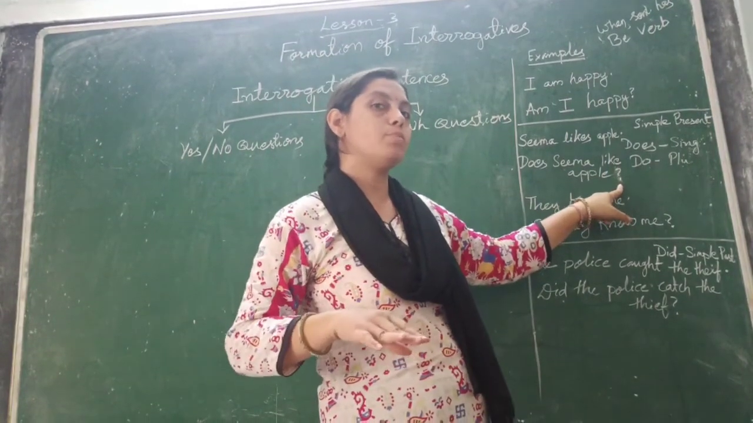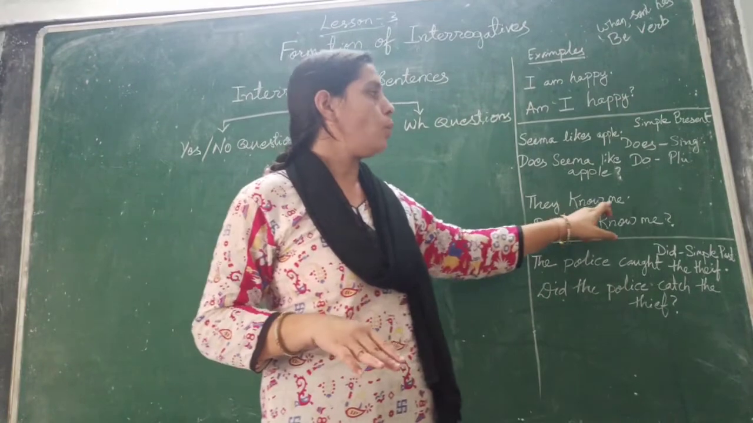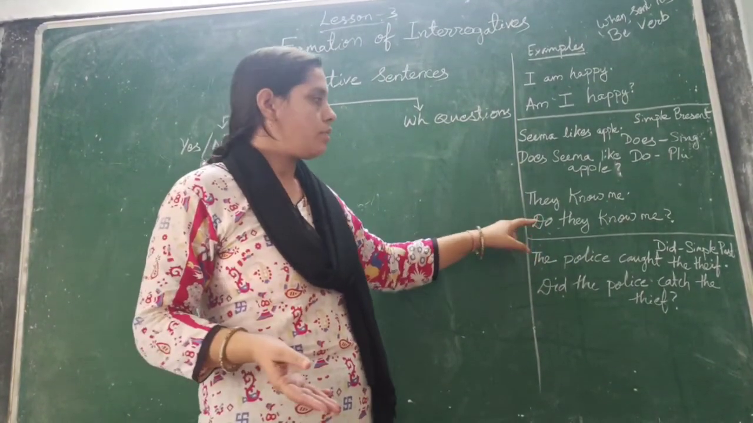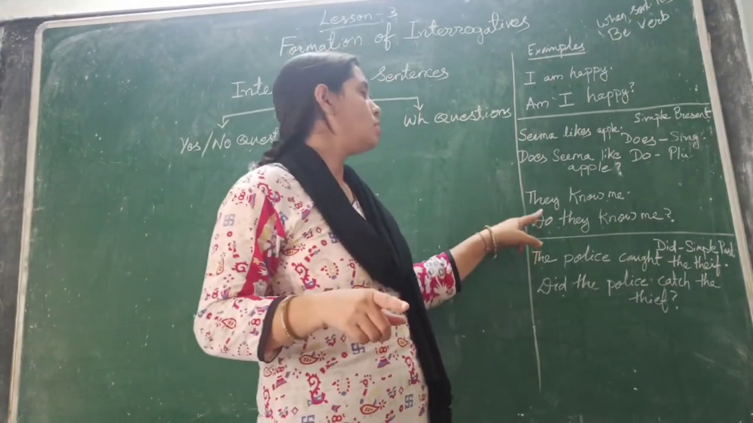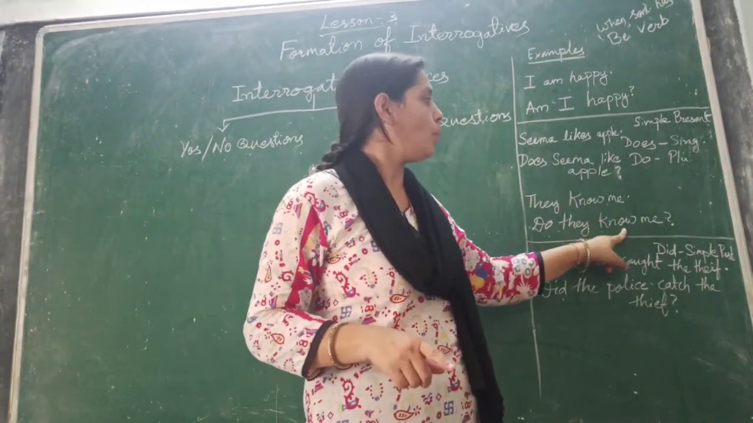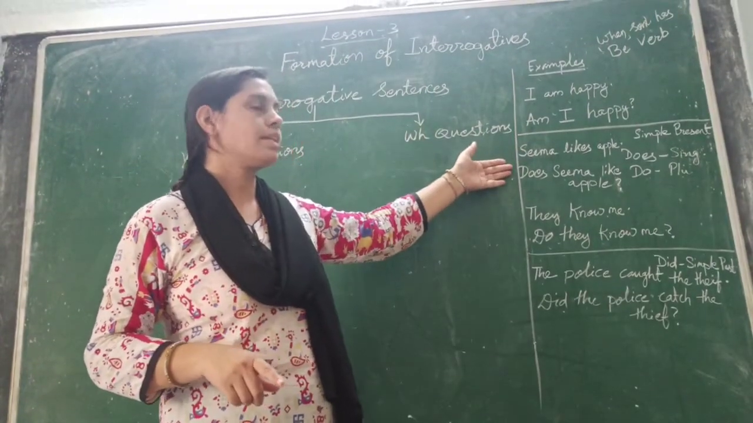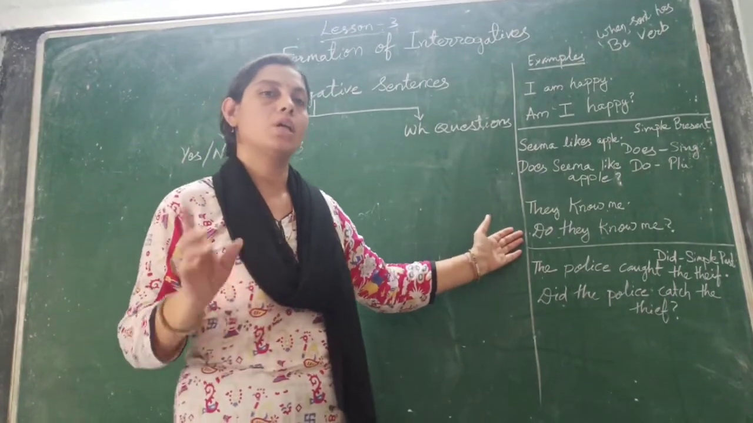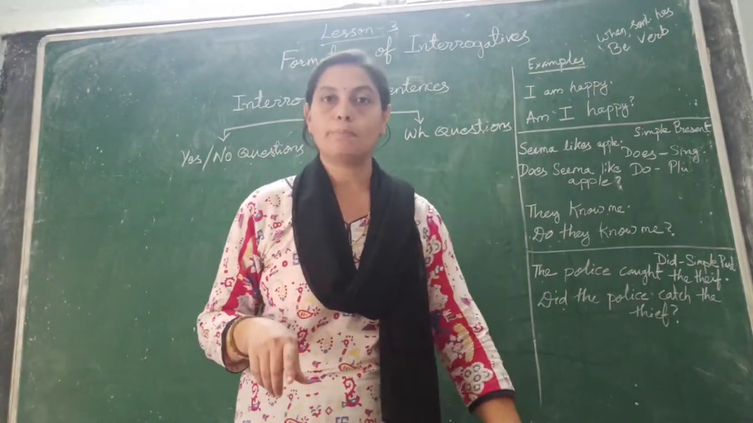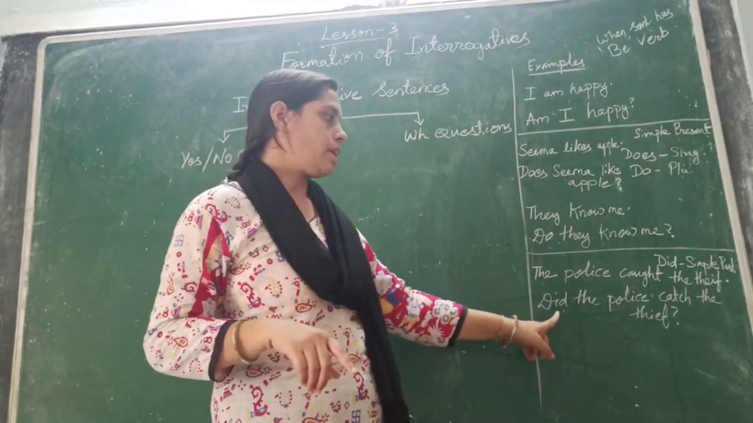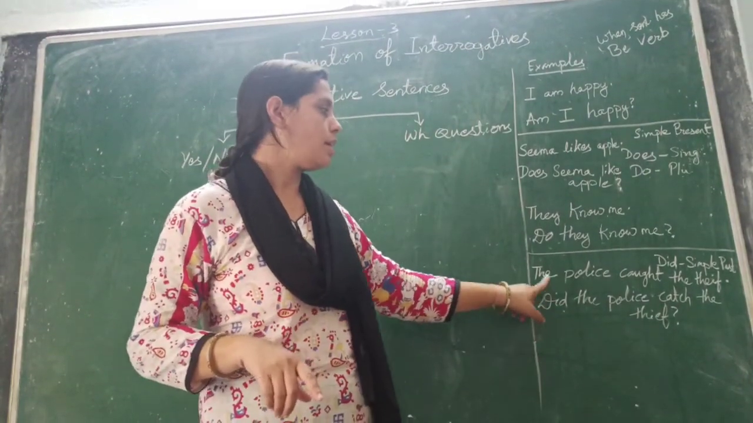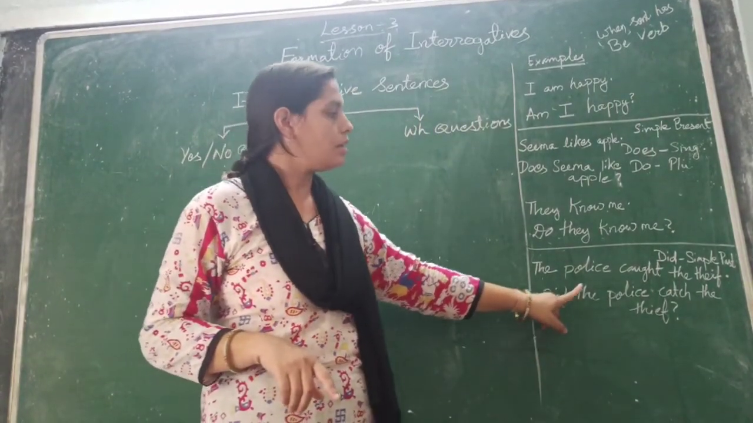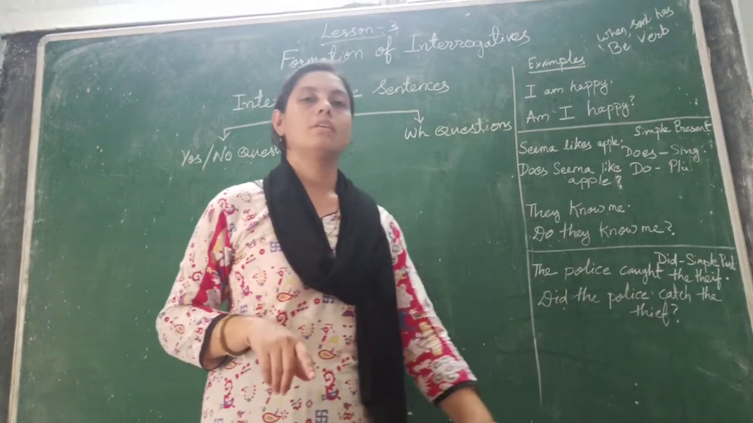And if the sentence is in plural form, like they know me, then when we frame a question, we will use do here. Do they know me? So with singulars we are using does, with plurals we are using do. And if the sentence is in simple past tense, then we are using did. Like the police caught the thief. Then the question will be, did the police catch the thief?